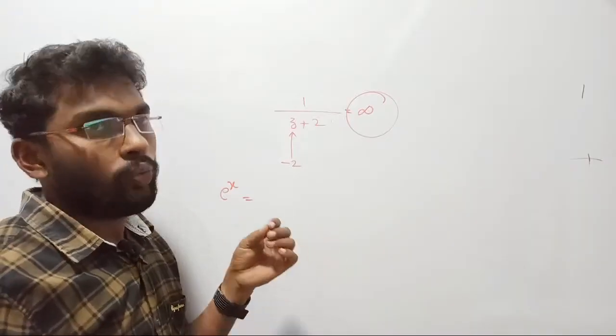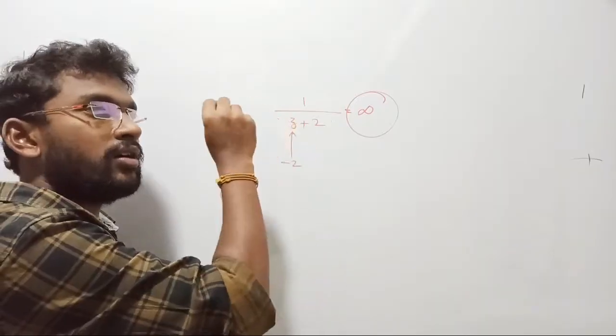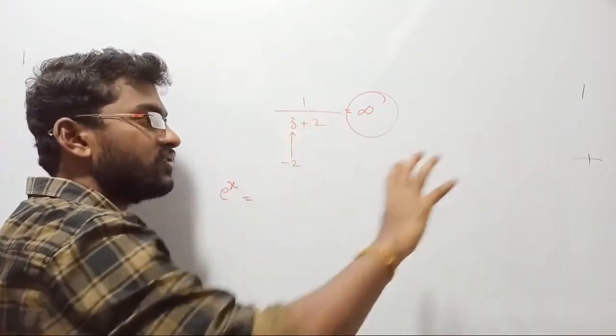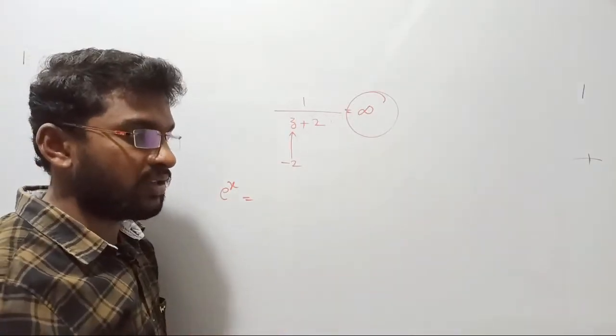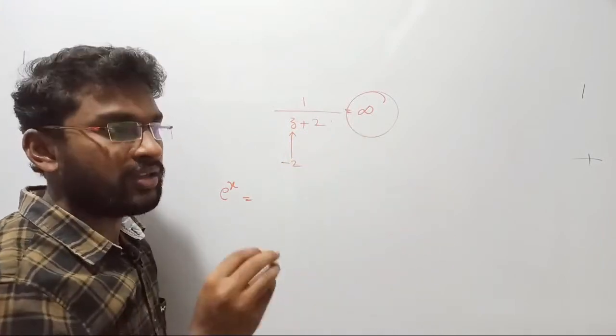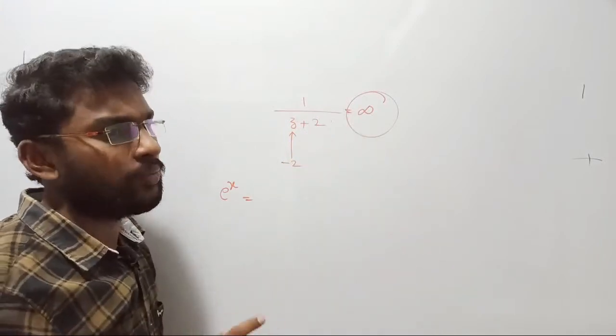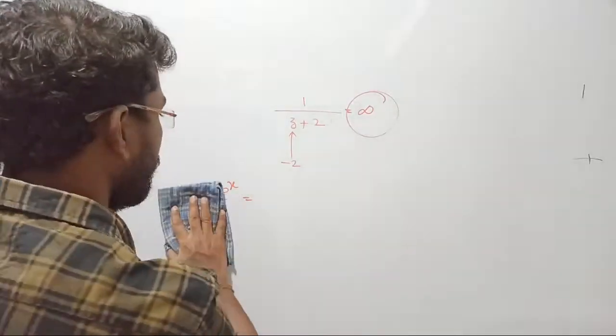In one zone, there are no terms in the denominator, so you will have only the positive series coefficients. In the other zone, you are also supposed to consider the negative series, which means poles will be present. That is called the principal part. I know many of you are not getting a clear idea, so let me define it properly.